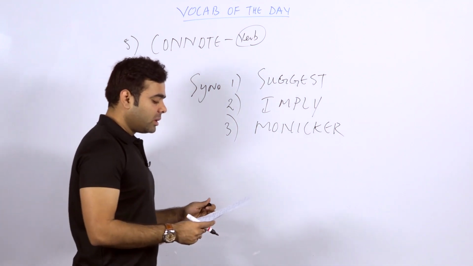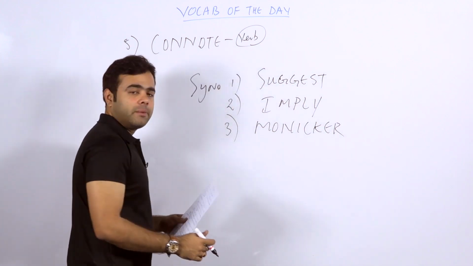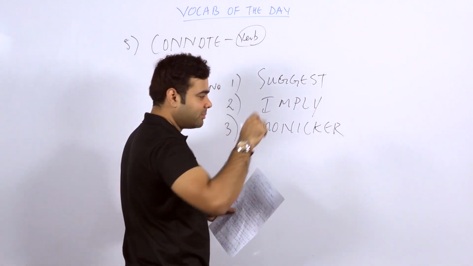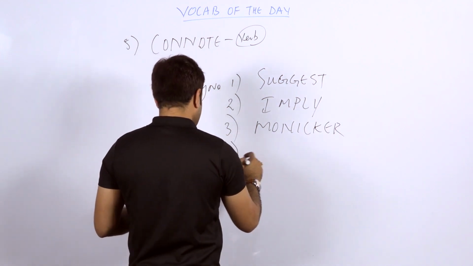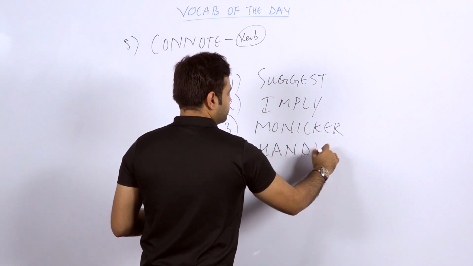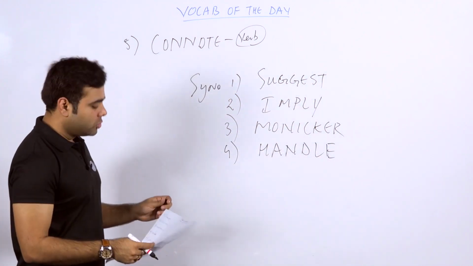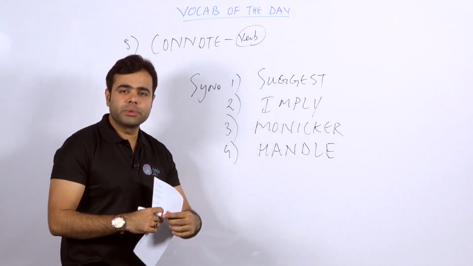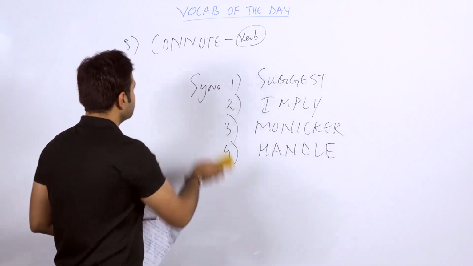You must have heard about a Hollywood actress, Monica. So it's moniker. It's not monitoring exactly. It's suggesting or telling something. The fourth word is handle. Handle is also to control something, and you can take connote as a verb.